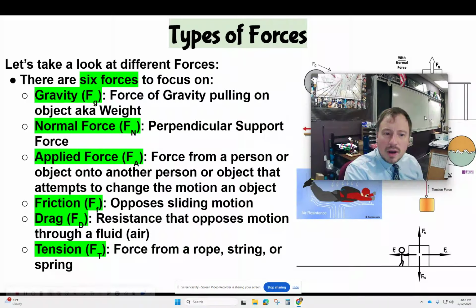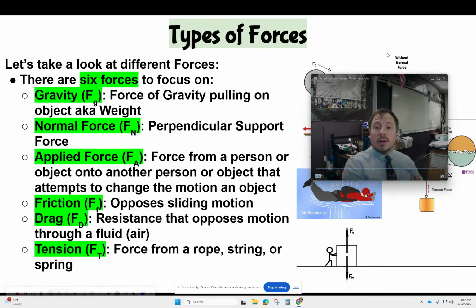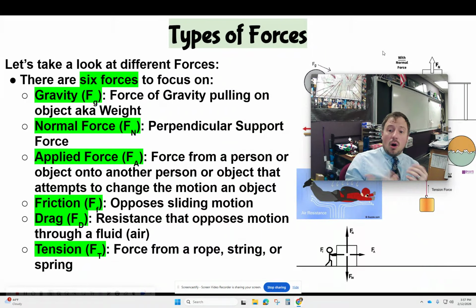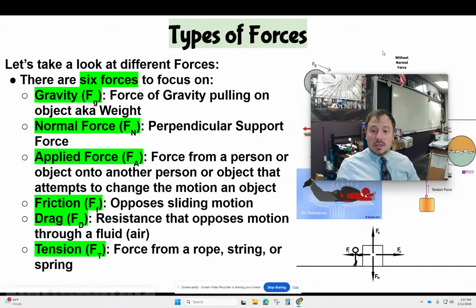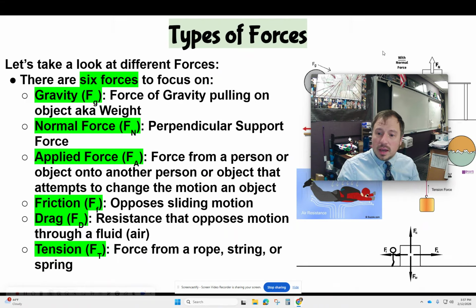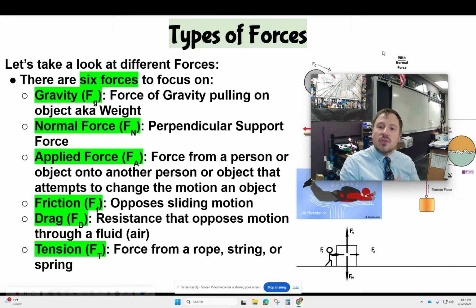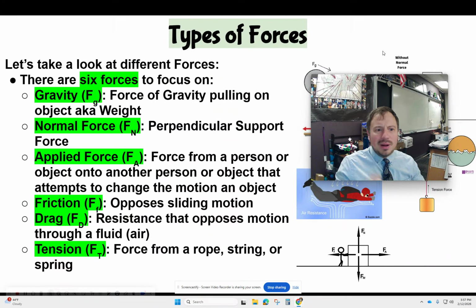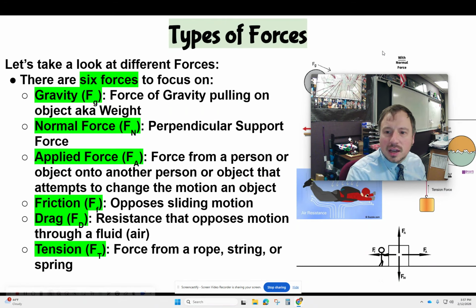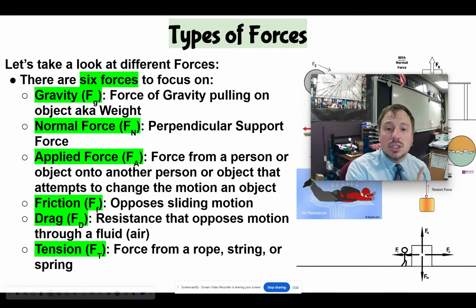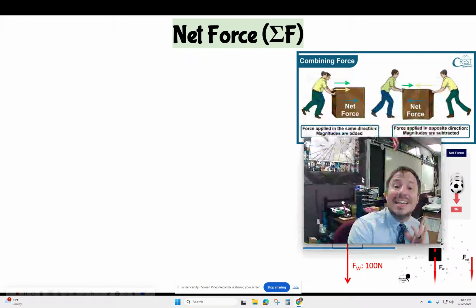Now, you can see this little graphic down at the bottom. You can have multiple forces acting on an object at once, right? So you can see that little graphic. Well, hey, it's got the weight. You've got the normal force. Well, there's an applied force. That person is pushing on that object, and then friction is resistance to sliding motion. Probably also a little drag from the air if you get going fast enough. That brings us to our next topic, which is net force.